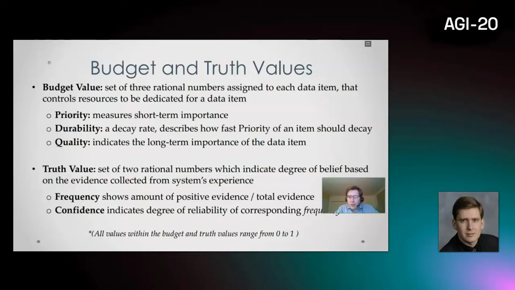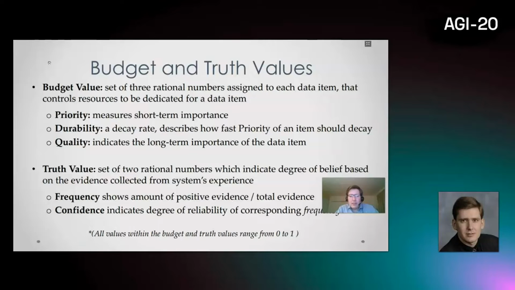Whenever I completed the inference, I have to put my data item, the concept, for example, back to the memory. But I already completed the inference, so I already spent time and resources on it, and I want the priority to be decreased such that other concepts will participate in the resource competition. And how do I decrease the priority? Basically with the use of durability.